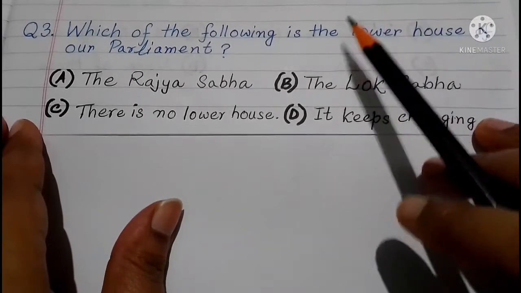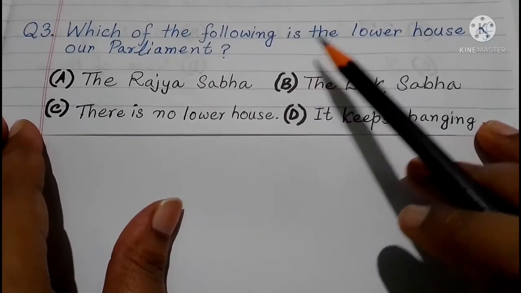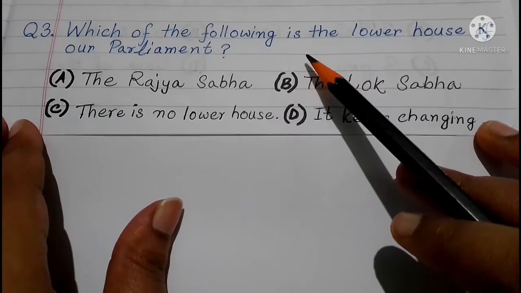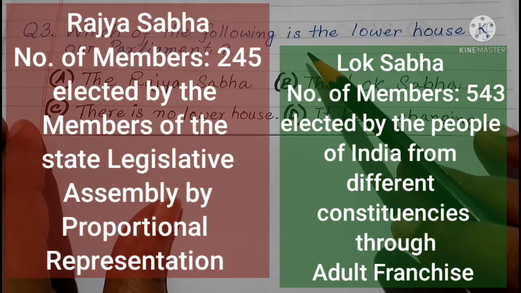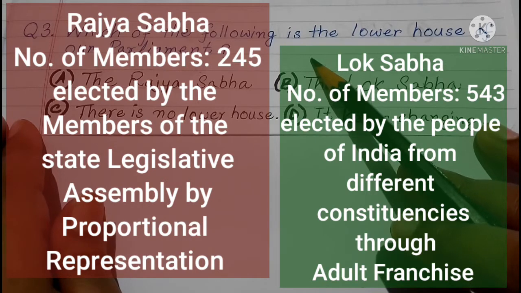Which of the following is the lower house of parliament? Our parliament consists of 2 houses, the upper house and the lower house. One is called Rajya Sabha, another is called Lok Sabha. Rajya Sabha has 245 members, so a lesser number of people here, and the Lok Sabha has 543 members.